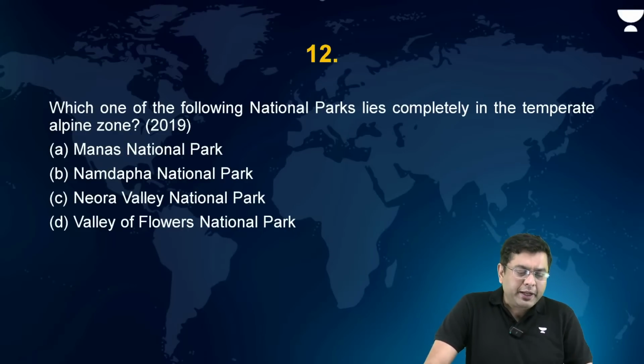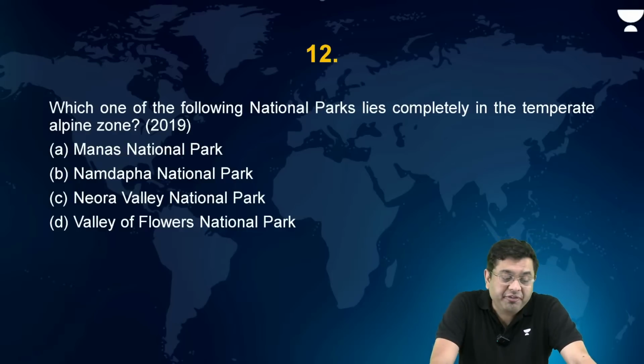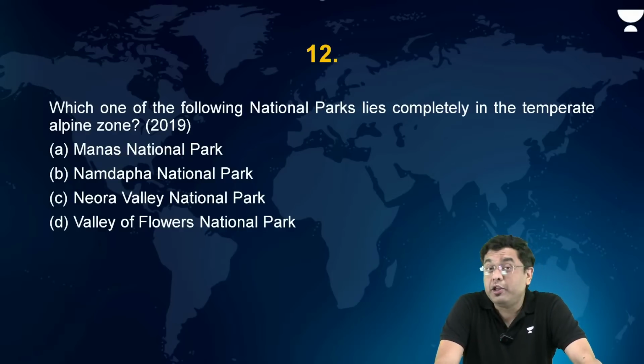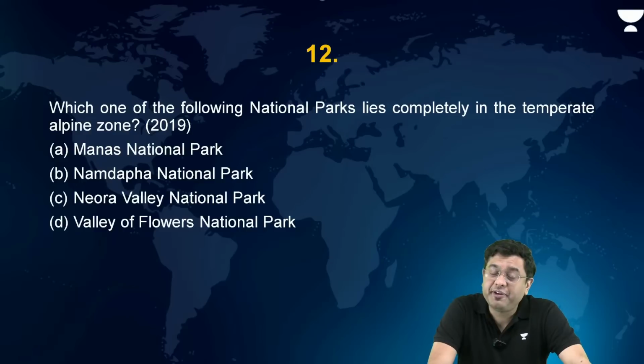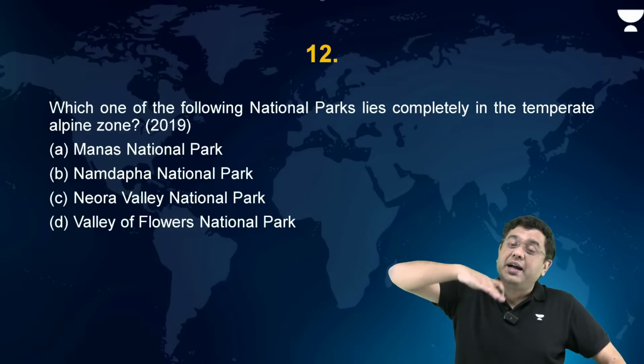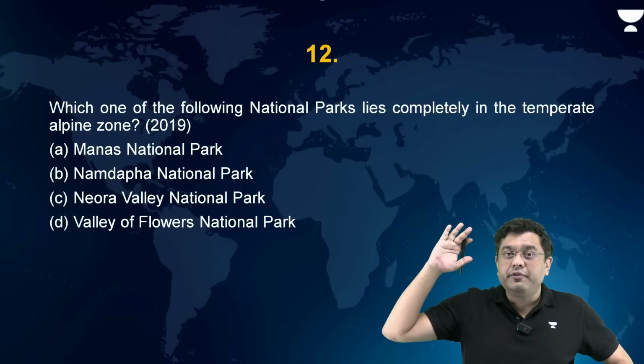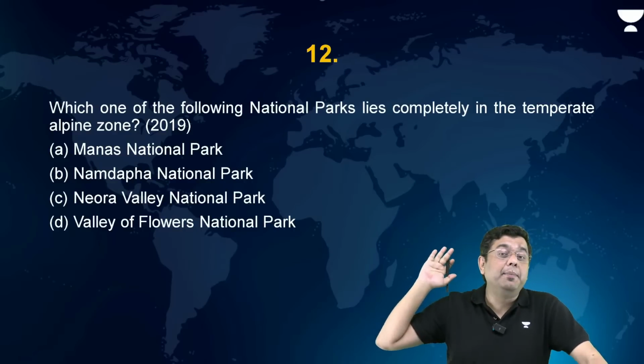So here in this particular case: Manas, Namdafa, Neora Valley, or Valley of Flowers. Now, all those who are thinking about the region of Manas, Manas straightforward will be incorrect. Why? It is not at all present in the alpine zone, right? So that is incorrect. Namdafa, just now we have talked about the fact that there the height starts from around 200 meters itself. So it is not completely in the alpine zone.